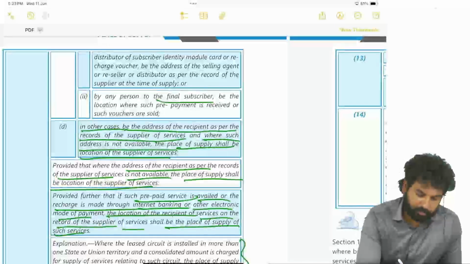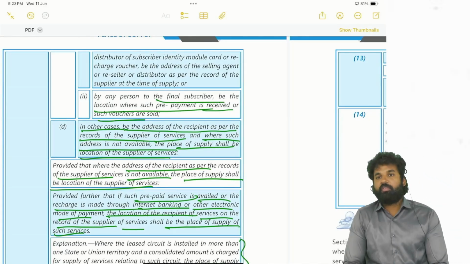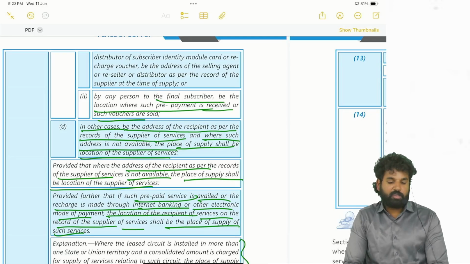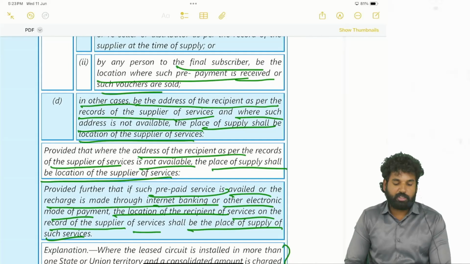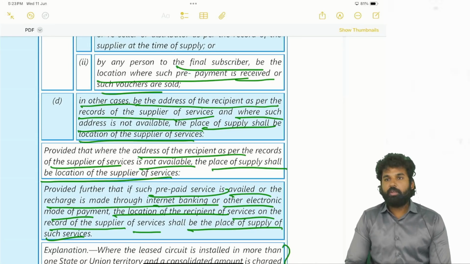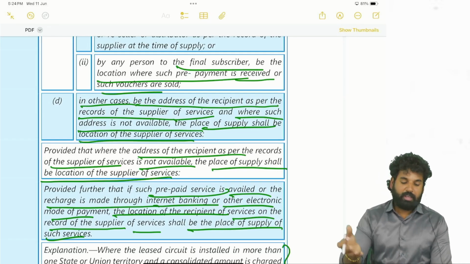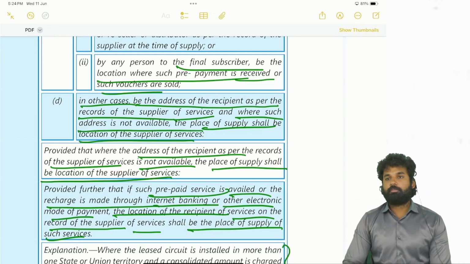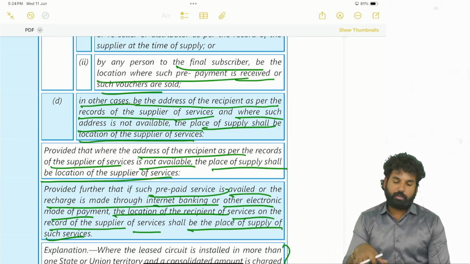So in case of any service to a final subscriber, the location where the prepayment is received or the vouchers are sold, that will be the place of supply. In case it is an online recharge through internet banking, like we recharge through PhonePe, the location of the recipient of the services in the records of the telecom service supplier will be the place of supply.